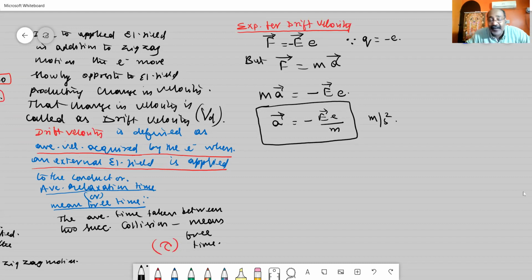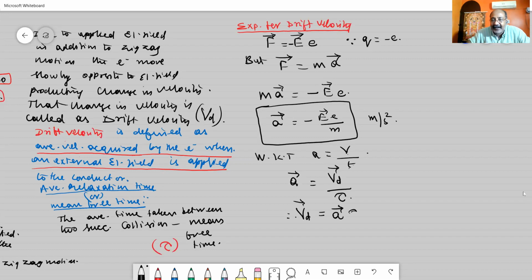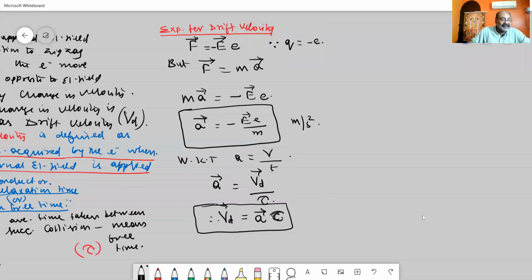But how to calculate drift velocity? We know that acceleration is the rate of change of velocity, velocity divided by time. So I can write a vector is equal to drift velocity v suffix d divided by time. The time taken is the average relaxation time, the mean free time tau. Therefore, making a cross multiplication, I get drift velocity v suffix d equal to a vector into tau.